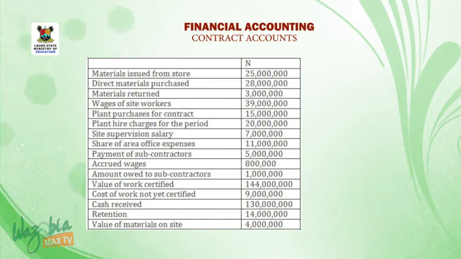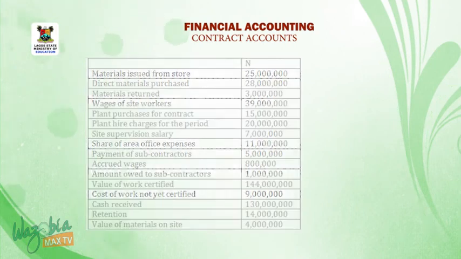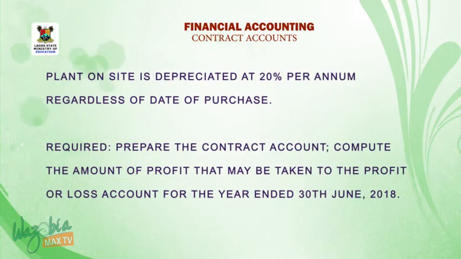Cash received 130 million naira. Retention 14 million naira. Value of material on site 4 million naira. Plant on site is depreciated at 20% per annum regardless of date of purchase. Required: prepare the contract account, compute the amount of profit that may be taken to the profit or loss account for the year ended 30th June 2018.